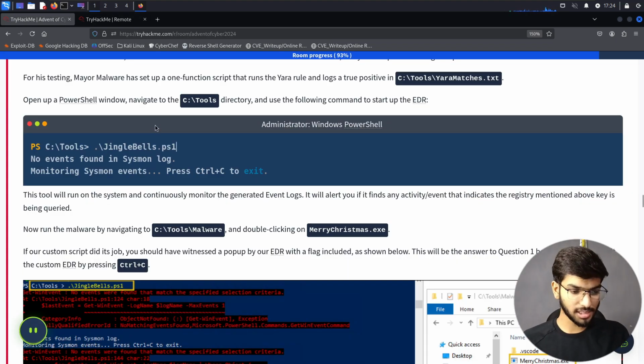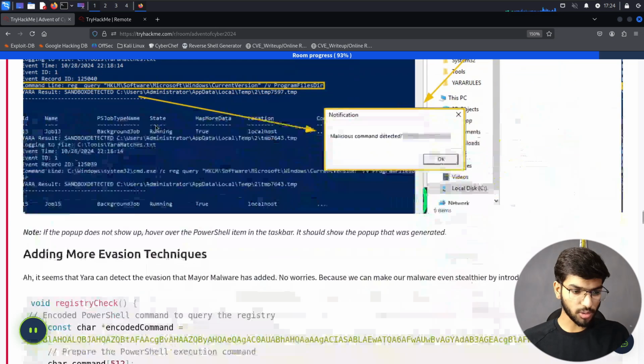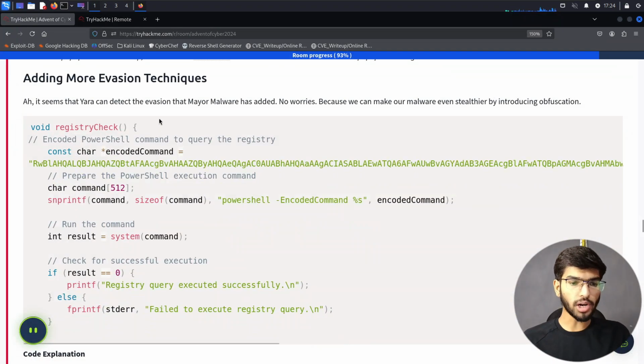Coming back to the page, we can scroll down to adding more evasion techniques. It seems that YARA can detect the evasion that Malware Malware had added. No worries, because we can make our malware even stealthier by introducing obfuscation.